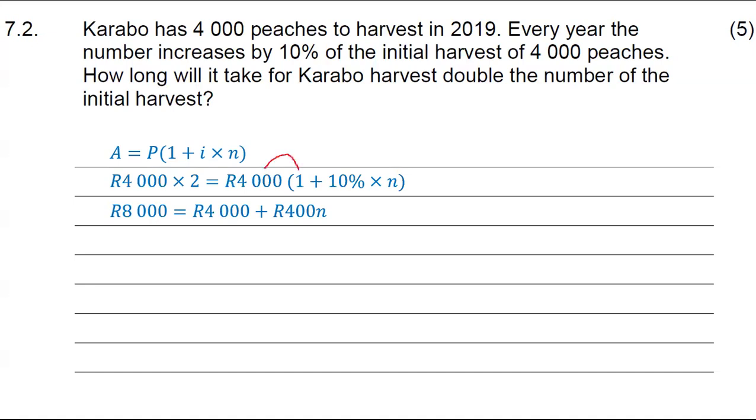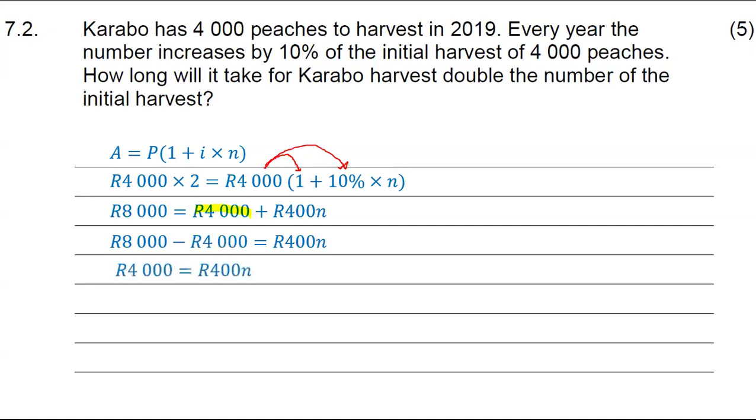4,000 times 1, 4,000 times 10%, it'll give us 400n. Transpose this 4,000, take it to the left, it'll be 4,000 still.